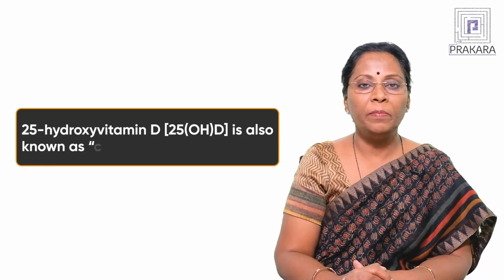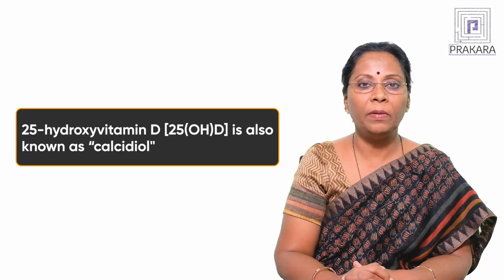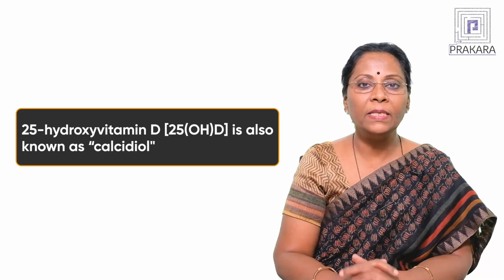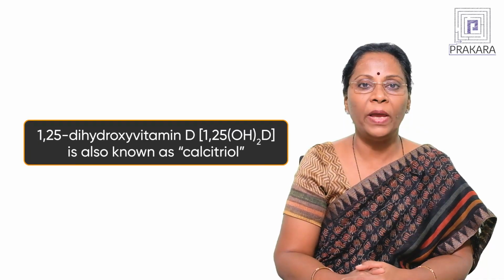After the first hydroxylation in the liver, the 25-hydroxy vitamin D is also known by another name, calcidiol. After the second hydroxylation in the kidney, the 1,25-dihydroxy vitamin D is also called calcitriol.